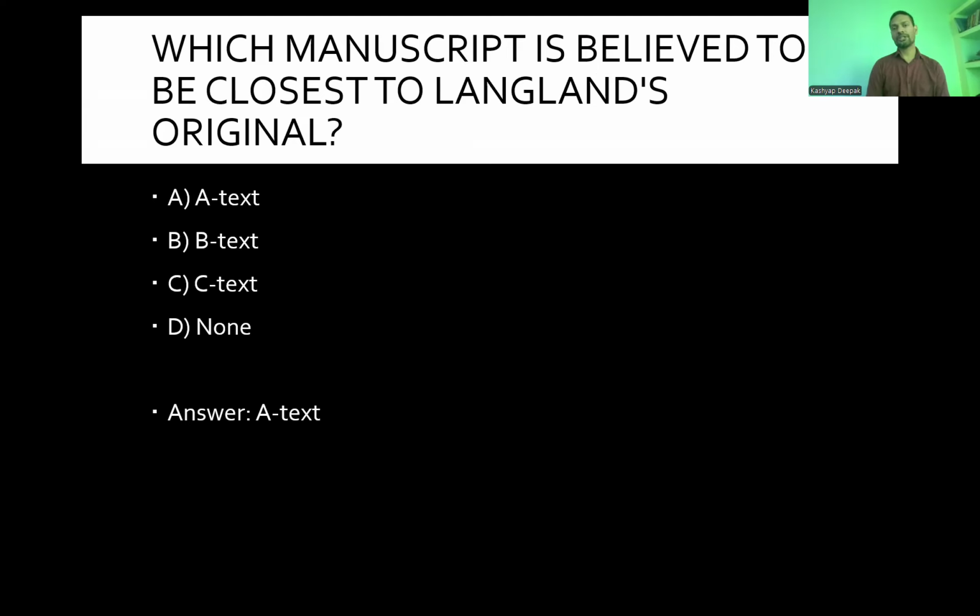Which manuscript is believed to be closest to Langland's original poem Piers the Plowman? A text, B text, C text, or none? And the answer is A text. These are the three different versions that we have. So A text is more closely related to the original.